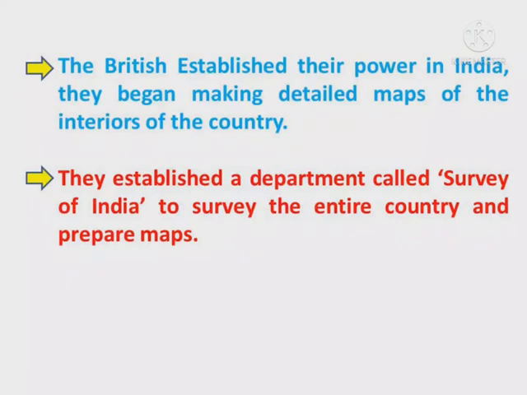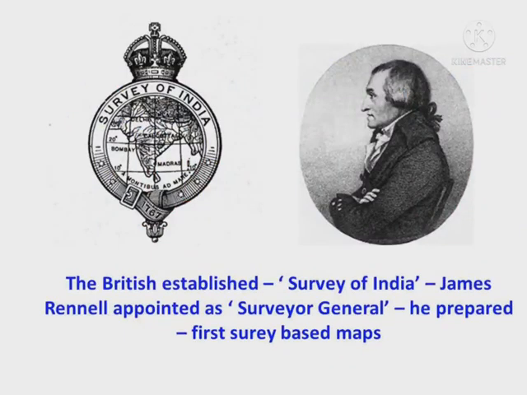The British established their power in India. They began making detailed maps of the interior of the country. They established a department called the Survey of India to survey the entire country and prepare maps. James Rennell was appointed as Surveyor General. He prepared the first survey-based maps.